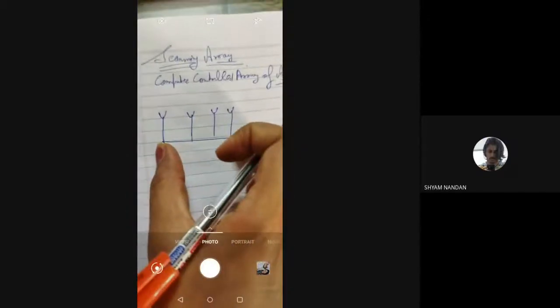So here also, as we have already discussed many times, you have the antenna elements in the array formation. These are the antenna elements in the form of arrays, all separated by the distance d.